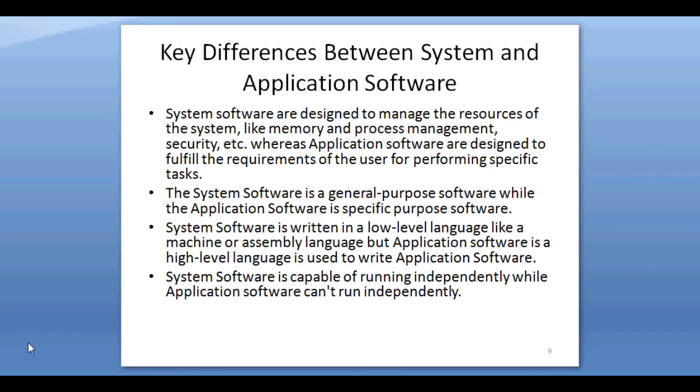It is not required to run a system; it is meant only for the users. System software is general purpose software, while application software is specific purpose software. The best example of system software is the operating system, whereas examples of application software are Microsoft Office, Photoshop, etc.